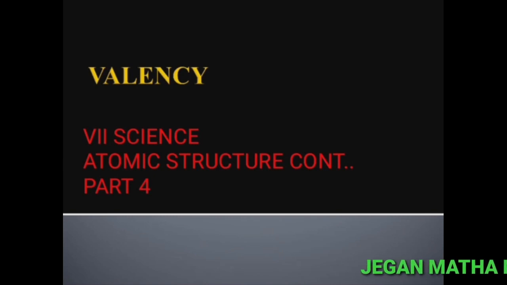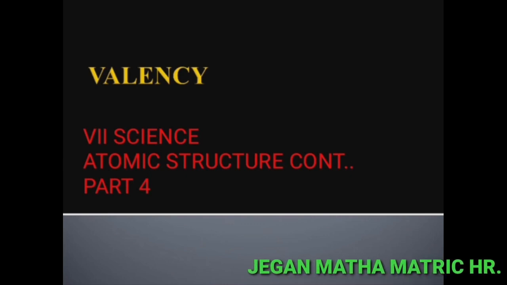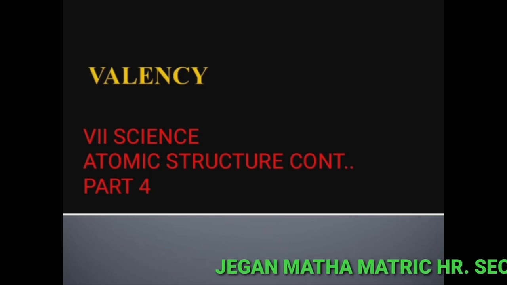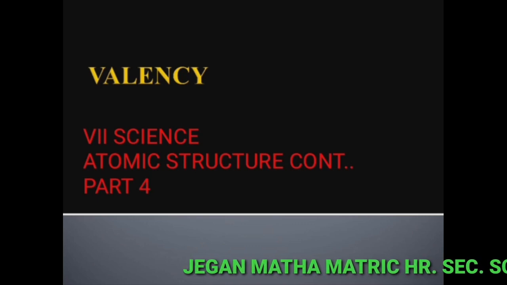Valency. What is valency? For example, when we shake hands with others, we can either shake hands with one person using one hand or shake hands with two persons using both our hands. If we have more hands, we can shake hands with more persons.